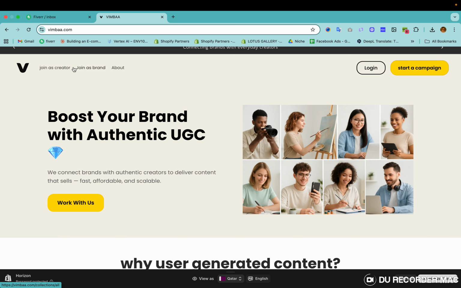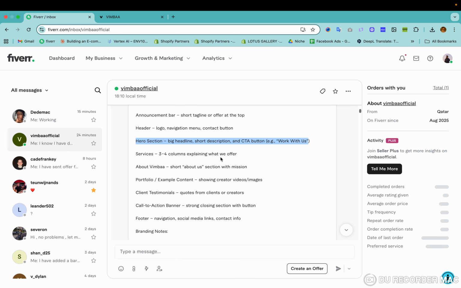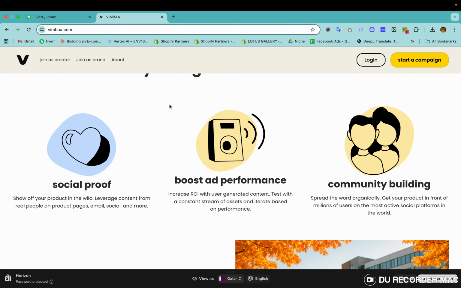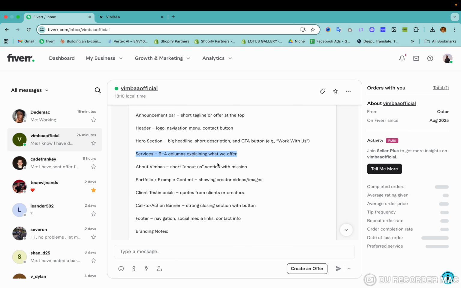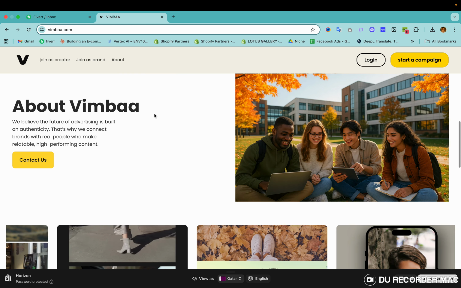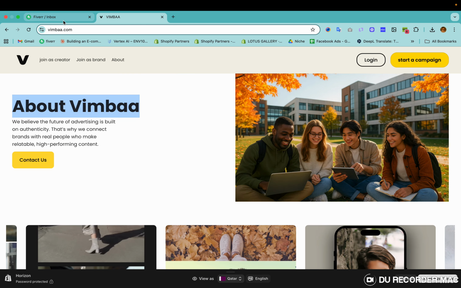And here is the hero section. This part is the service section. He changed his mind about this thing, and I have changed it again. Here is the about us section, and the example content images.